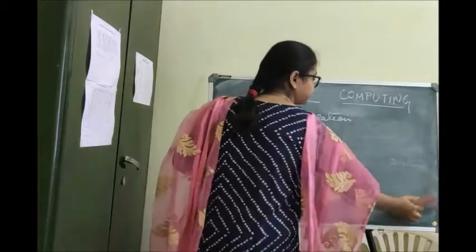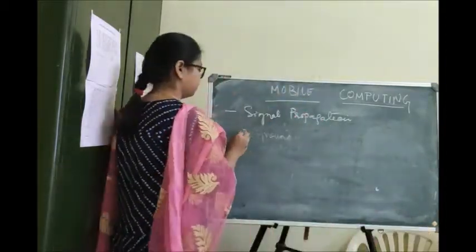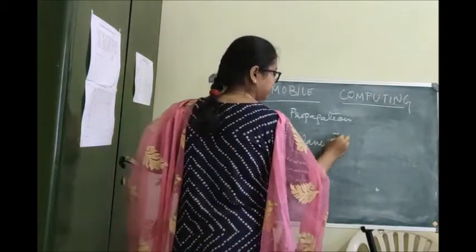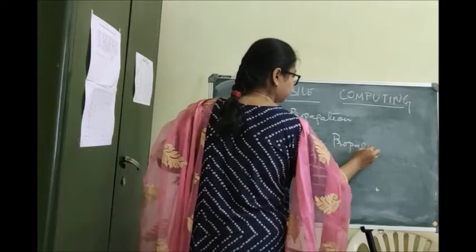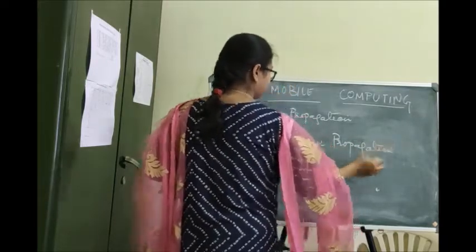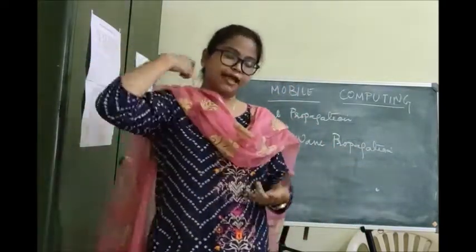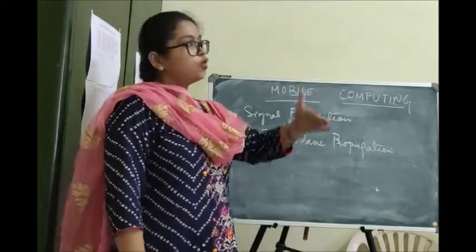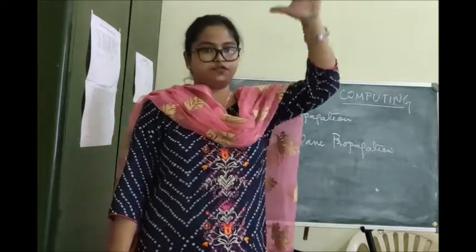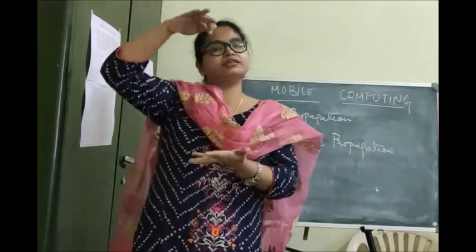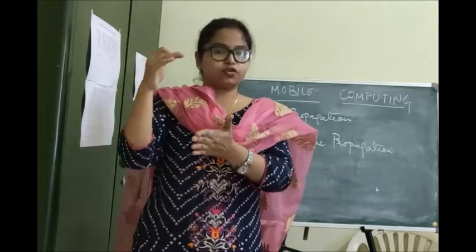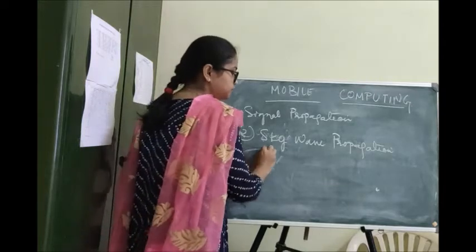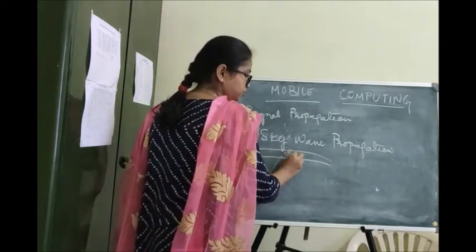Next is sky wave propagation. What happens in sky wave propagation is that these waves go up into the sky until the ionosphere. The atmosphere consists of various layers, and we have a layer called the ionosphere. The wave reaches the ionosphere. Suppose this is the ionosphere.